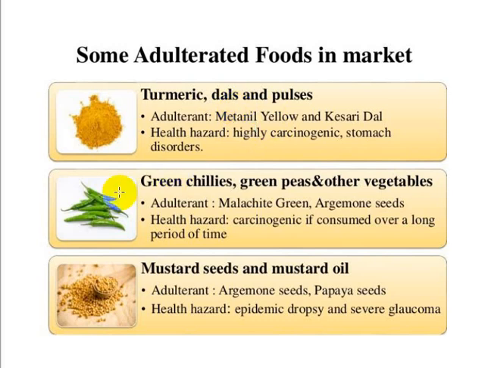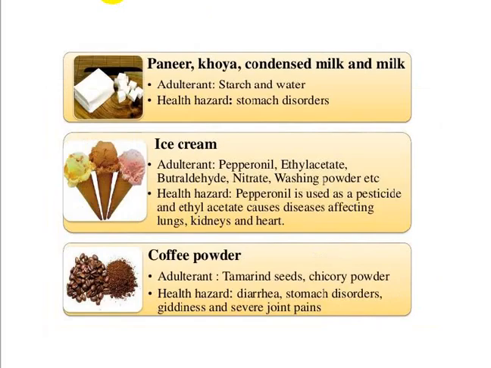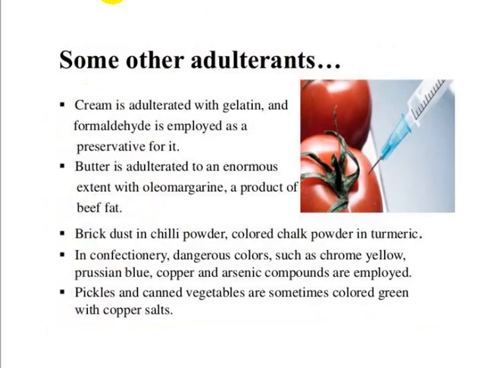And also in green chilies, we know they are bright green. So for enhancing the color, some pigment like malachite green can be coated on the green chilies. It is a green pigment, coated over the vegetables to enhance the green color. So here are some of the commonly used food substances with the adulterant. What kind of adulterant may be present? Just go through these examples.